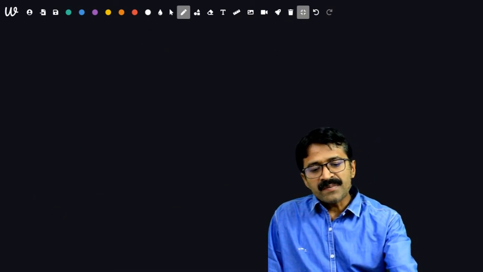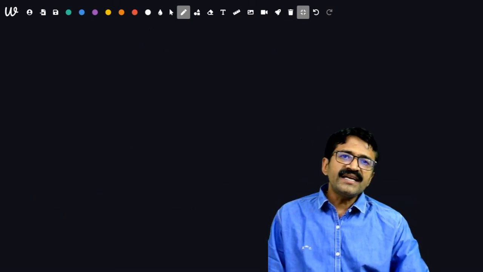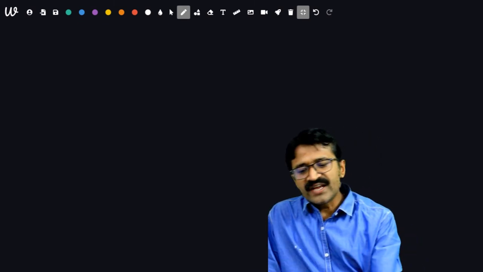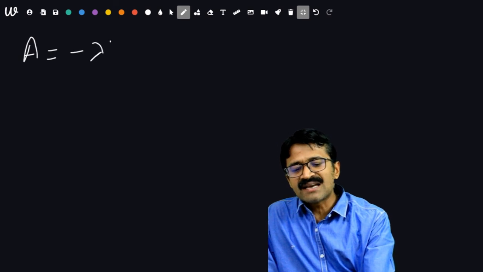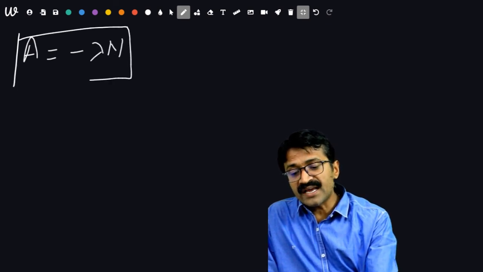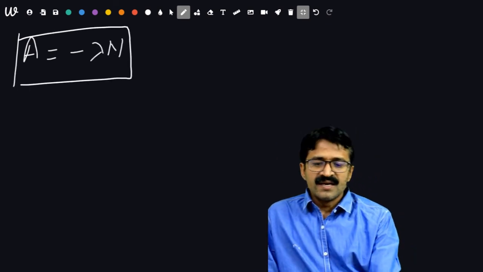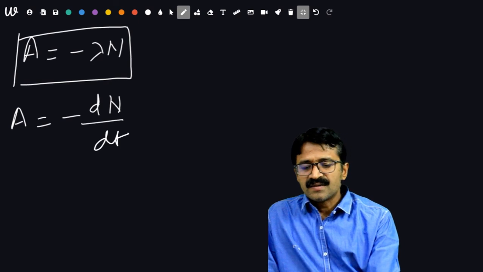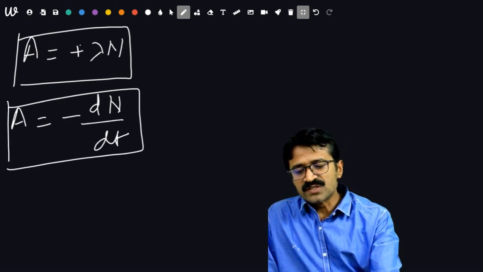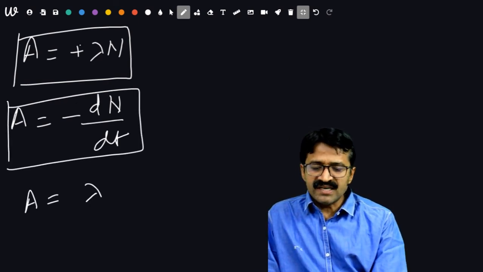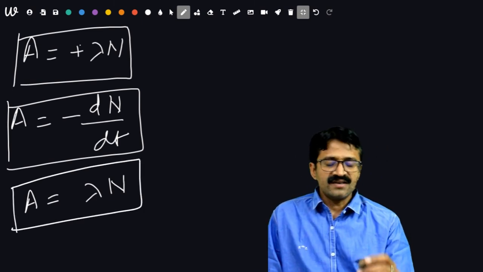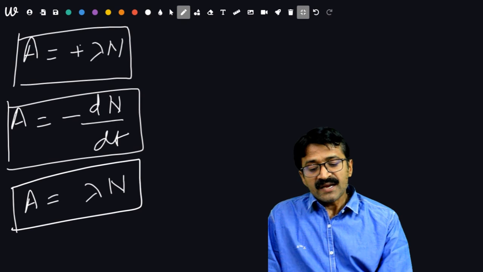Now, what about activity? Activity or radioactivity, you can say it is the rate of decay. A is equal to minus lambda N. It is very important as far as we are concerned about numericals. A is equal to lambda N, you can say dN upon dt. This sign will be positive. A will be equal to positive of lambda N because rate of decay is given in terms of a negative sign. Students, it is very important for numericals.